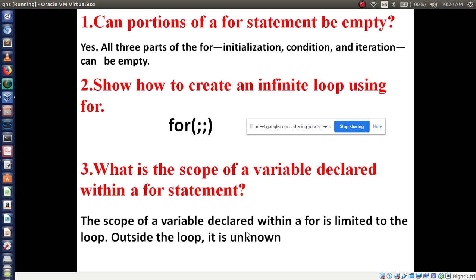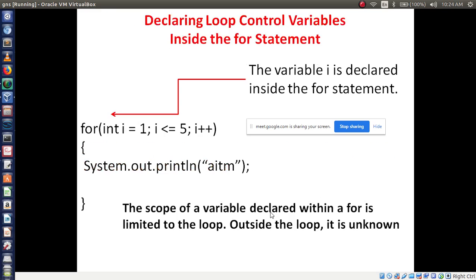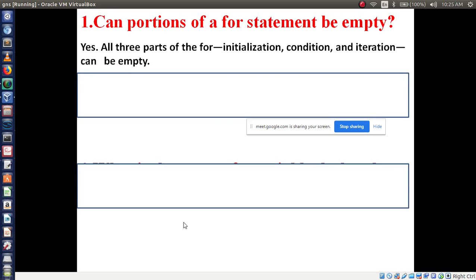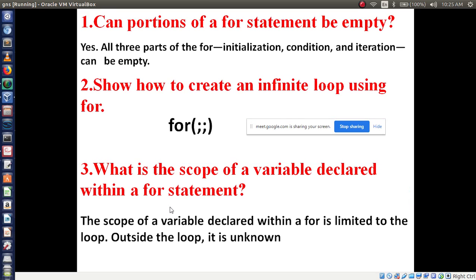I already told you, this one is also important. I told you while explaining that slide. See, declaring a loop control variable inside the for statement: the scope of a variable declared within a for is limited to the loop. It is valid only inside this loop, not outside. If you use it outside, you will get the error that i is undeclared. Is that clear? So what is the answer? Limited to the loop only. Is that clear?